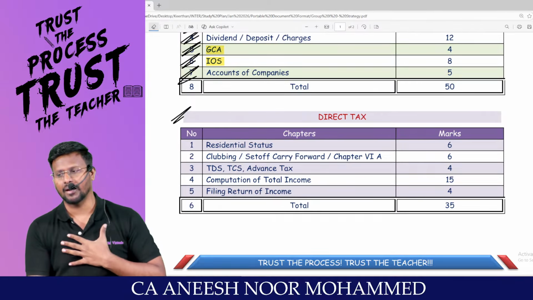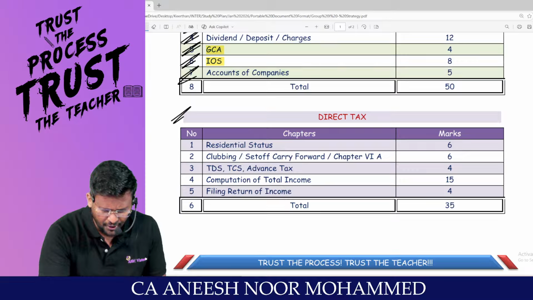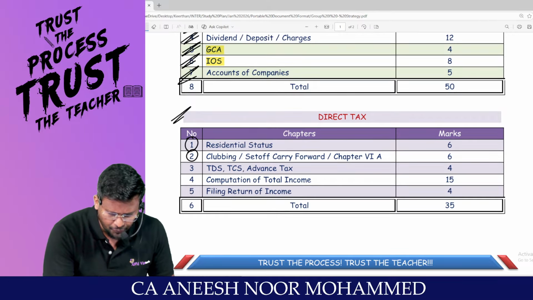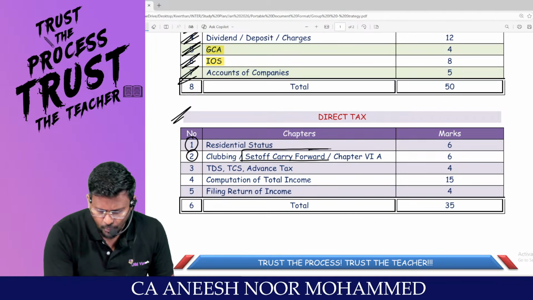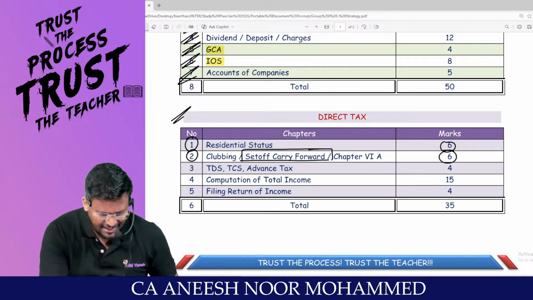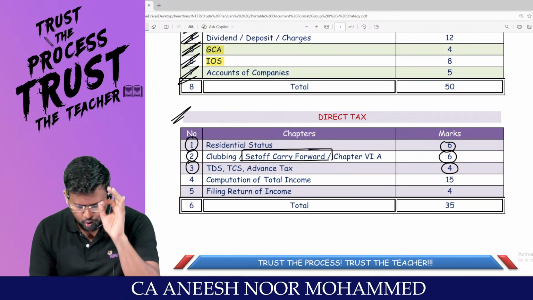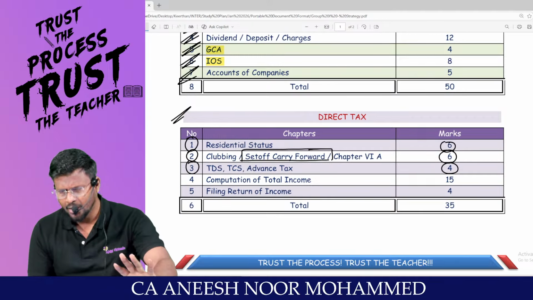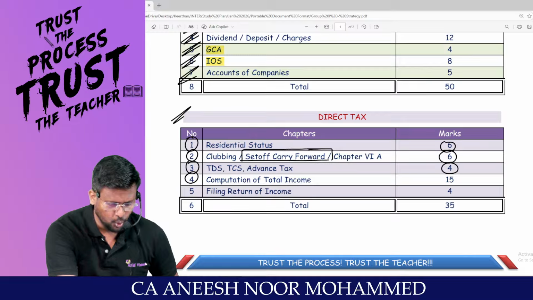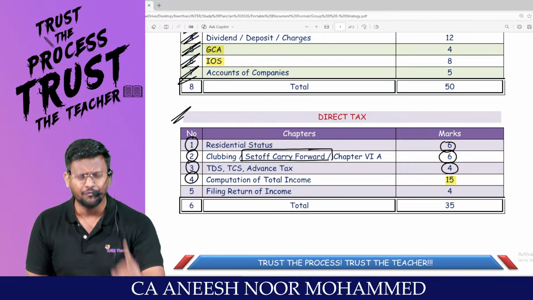Come to my paper, man. Direct tax. Residential status, a very important part, 6 marks for the exam. Clubbing, set off and carry forward. From set off and carry forward alone, a standalone 6 mark question will come. TDS, TCS and advance tax, a 4 mark question will come for sure. It may be increased to 6 or 8 marks also. Computation of total income, oh my God. The first question, the compulsory question, is a 15 mark question.